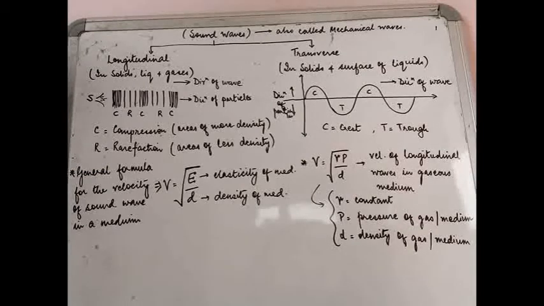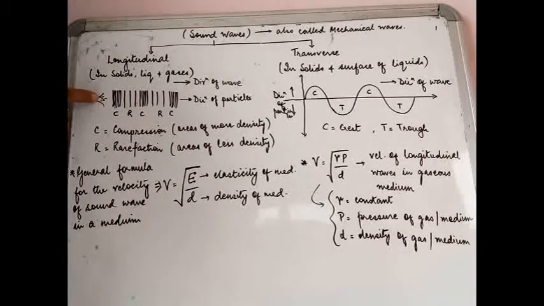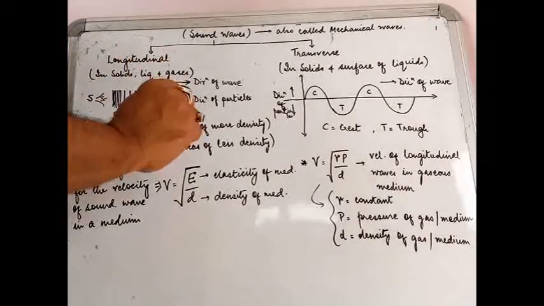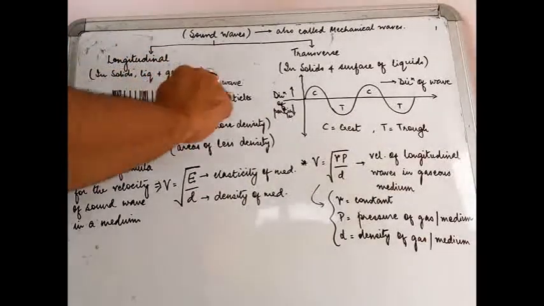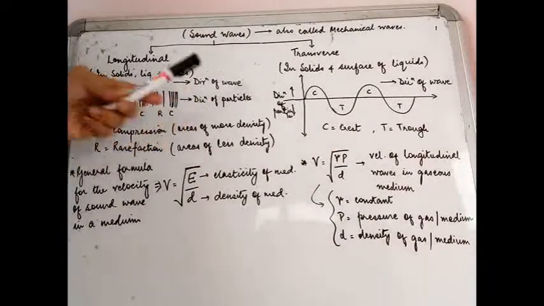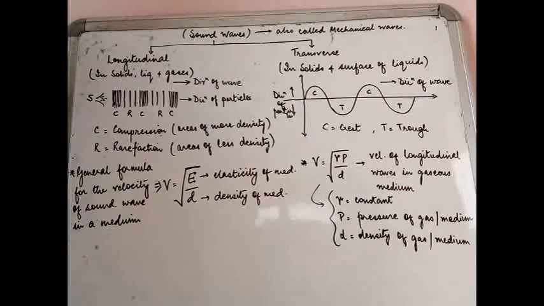And what is the direction of motion of the particles? Are the particles really getting disturbed? Yes. The source of the sound is disturbing the first set of particles, which go on to disturb the second set of particles and so on. So the direction of the sound wave is in this direction. If you can see over here, I have drawn the arrow. This is the direction of wave travel.